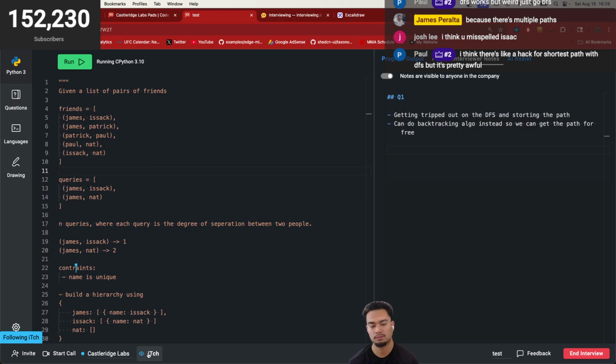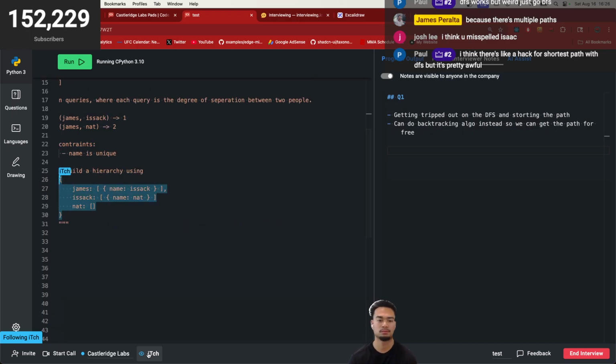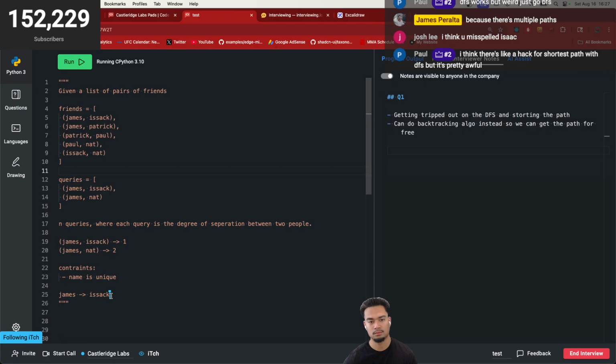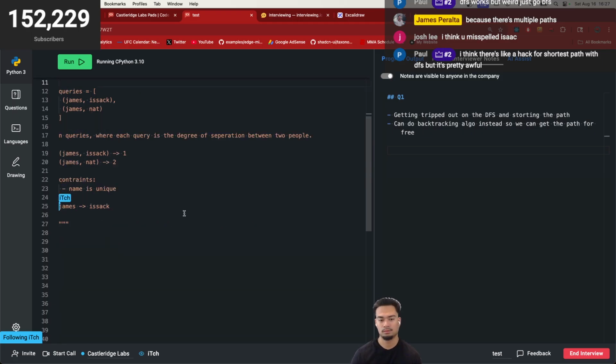So what I'm trying to get at is, if I just do a simple diagram, for James, his attached friend would be Isaac, and then also Patrick. Maybe not a linked list, but basically just an array of names. We just need to know for James these are his friends.